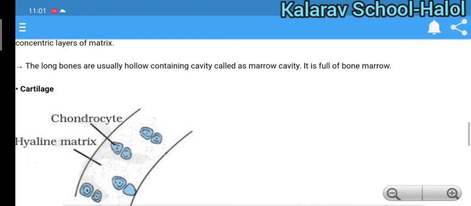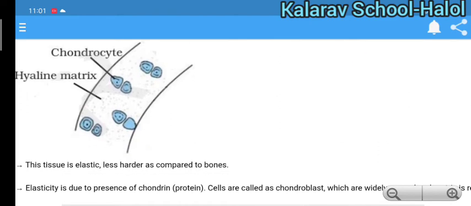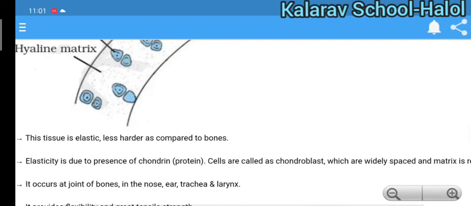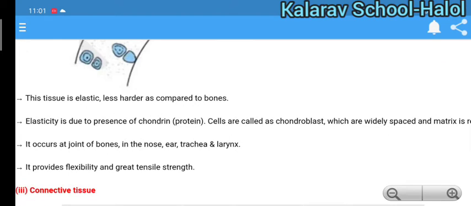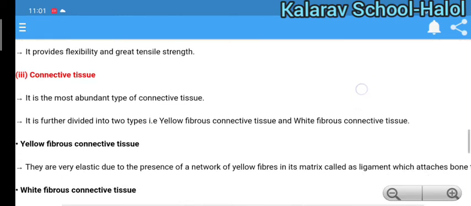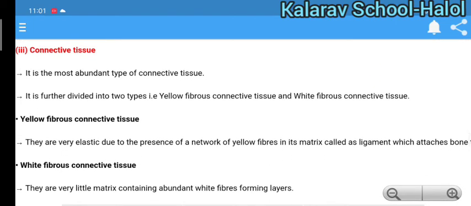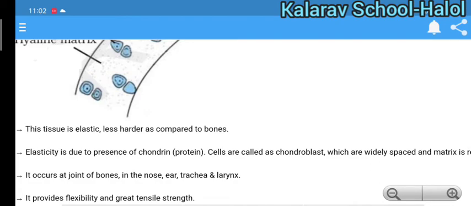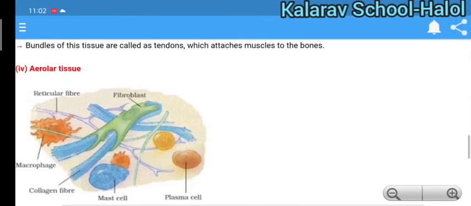So next is cartilage. This is elastic, less hard than bones, and provides elasticity. It occurs at the joints of bone. It is in the nose, ear, trachea and larynx. It provides flexibility and great tensile strength. So connective tissue is the same as we told earlier. So here we have studied about the connective tissue. Let's skip that part.